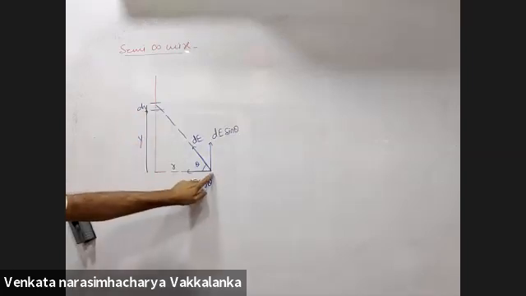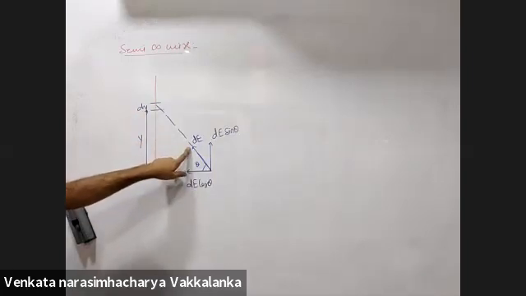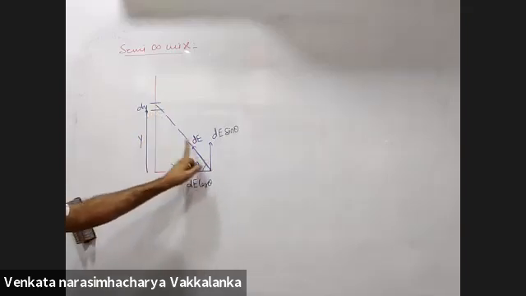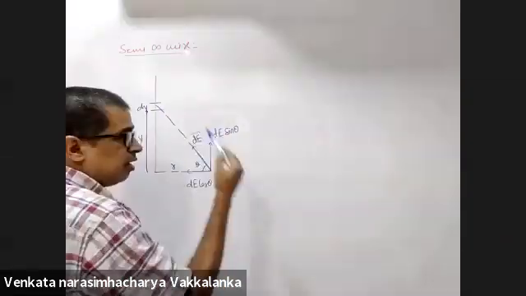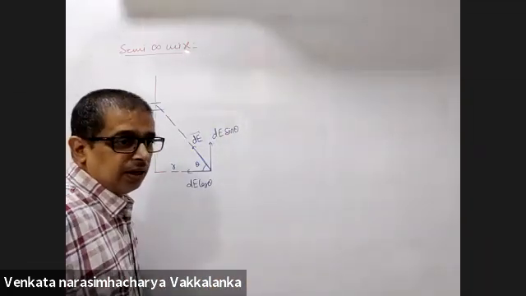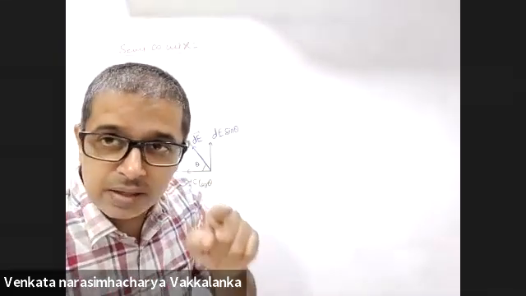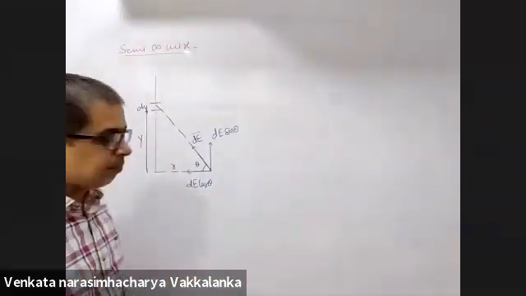Because of the small element, you are finding out the field dE. You cannot integrate dE directly. It's a vector quantity. Unless and until vectors are in the same direction, you cannot integrate.